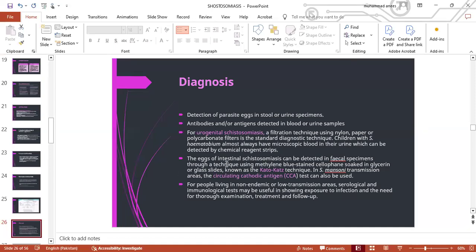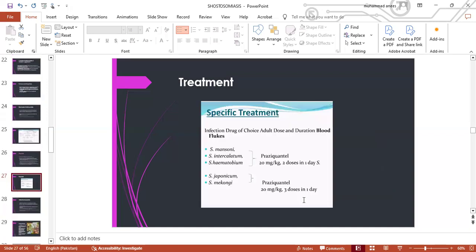The eggs of intestinal schistosomiasis can be detected in fecal specimens through a technique using methylene blue stains, cellophane soaked in glycerine on glass slides, known as Kato-Katz technique. In Schistosoma mansoni transmission areas, the circulating cathodic antigen, which is the CCA test, can also be used. For people living in non-endemic or low transmission areas, serological and immunological tests may be useful in showing exposure to infection and the need for thorough examination, treatment, and follow-up.